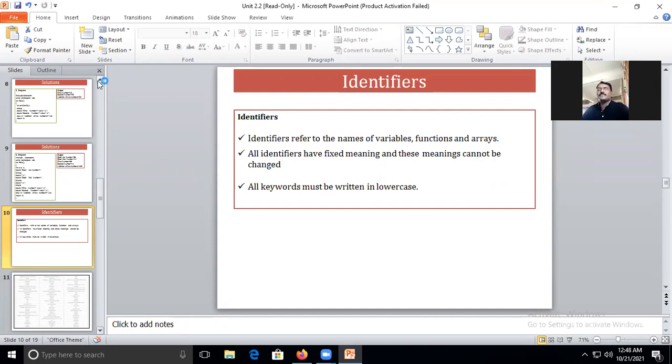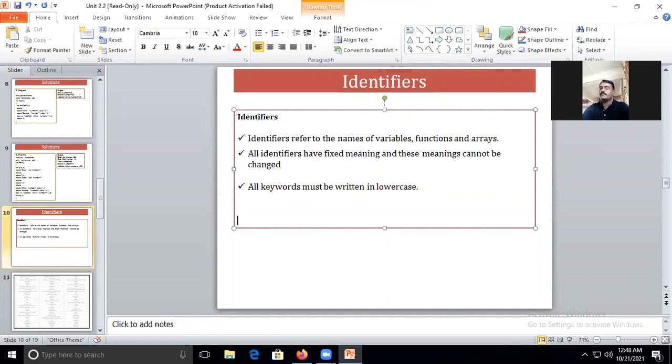Basically, we forgot. We had started with a question, and the disturbance came. So what was the question? The question was, what is the structure of a C program, C++ program? See, first you have the preprocessor directive. Before that, you make a comment. You may use a comment. If you wish to give a single line comment, then the only thing you need to give is this double slash. This is used for single line comment.